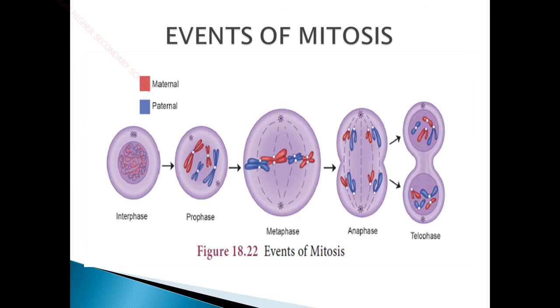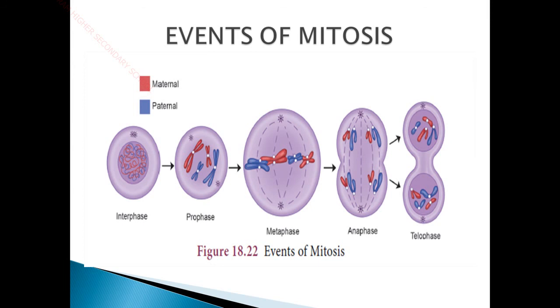But imagine, this process happens in all the body cells of our human body, all our somatic cells. As our human body has trillions of somatic cells, millions of cells follow these events of mitosis for cell division to occur.